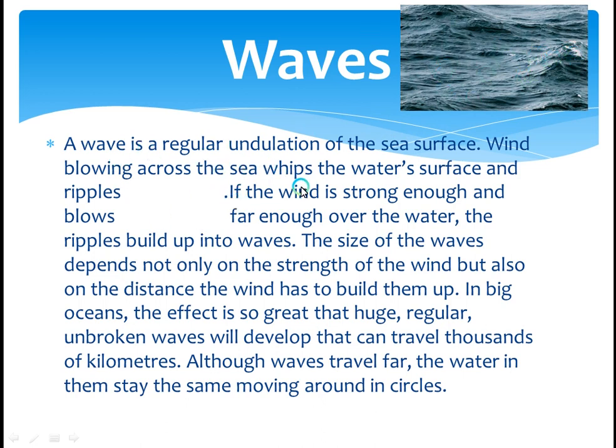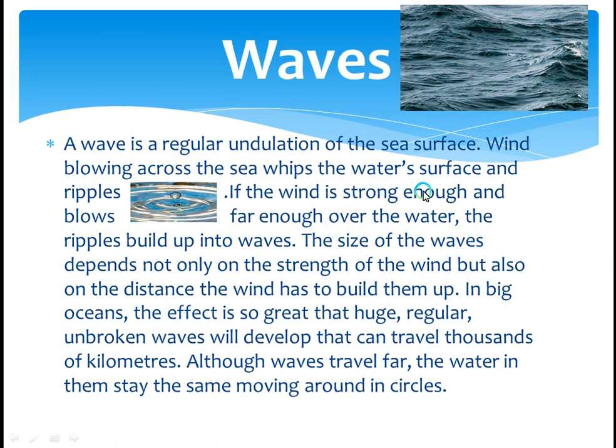Wind blowing across the sea whips the water surface into ripples. If you have a bowl of water and you throw a pebble or a stone inside, you will see a circle. That is ripples.